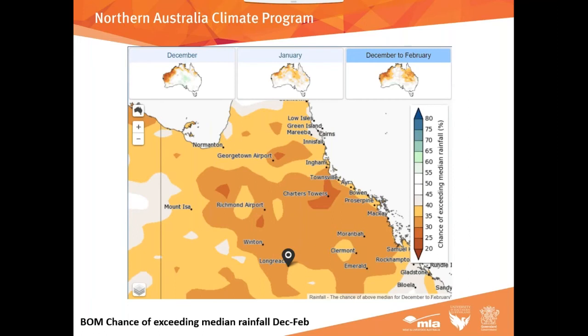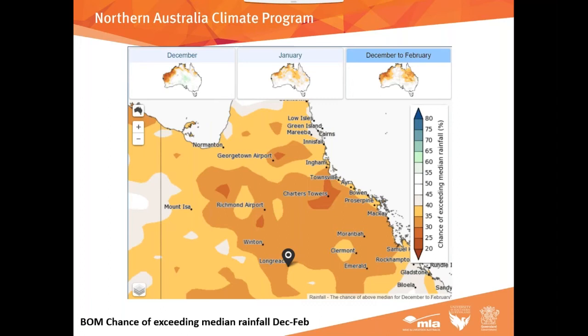I guess what this forecast is indicating is that, when we get to the end of January, maybe this is a year when we put our black hat on and start to look at adjusting our plans, maybe shifting some of those decision dates forward, because the chances are, based on this forecast, if it holds through, February won't be the normal month that we expect. So there may not be that big rain in February to get us out of a hole if we haven't already received useful rain by the end of January.